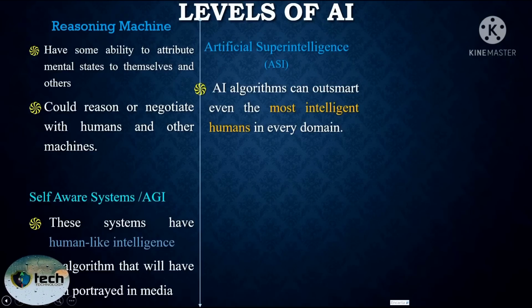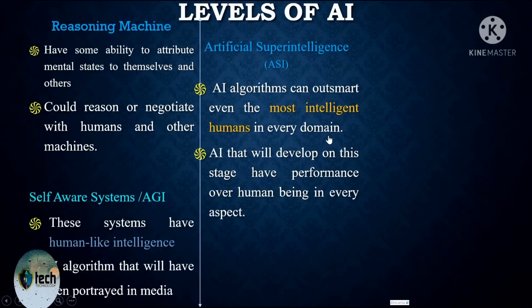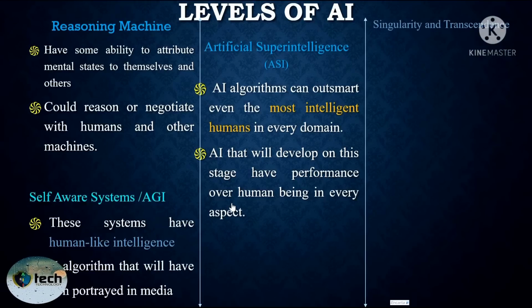Like an algorithm developed that's more outsmart than even the most intelligent human in every domain, which means they will beat every human, the best human in every domain. እያለ ነው። በእያንዳንዱ ዶሜን ምንም አይነት ቤስት የሚባል ሰው ቢኖር ከዛ ሰው የተሻለ መስራት የሚችሉ ሲስተሞች ናቸው እያለ ነው። The next point is these kinds of artificial intelligence have more performance over human being in every aspect ነው ማለት ነው። This is the last one, singularity and transcendence ምንለው ነው።